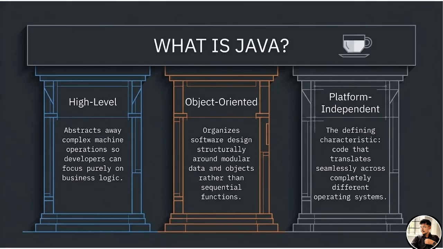Okay, what is object oriented? Java supports object oriented. It organizes software design structurally, around modular data and objects rather than sequential functions. What is the meaning of it? Let it be simple. To implement the real world entity in a programming language, that is object oriented.